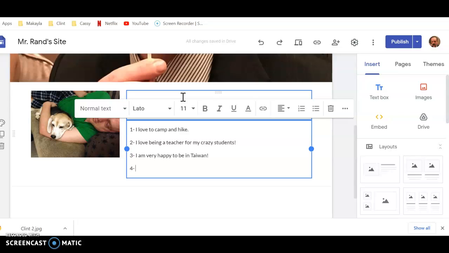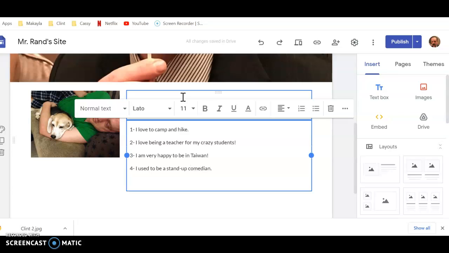Number 4, I used to be a stand-up comedian. And number 5 is I love to play basketball and cornhole.